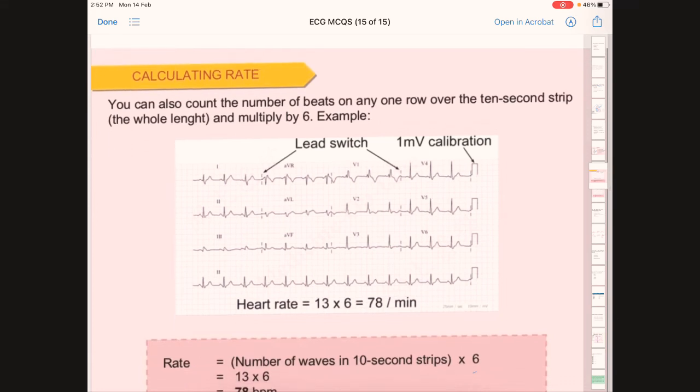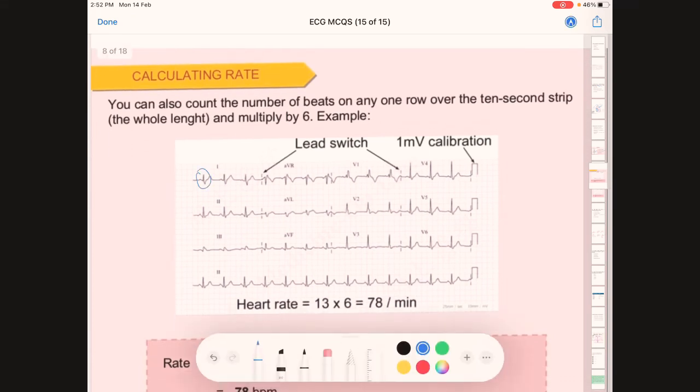Here it will be more clear calculating the rate. This is a QRS complex, this is a QRS. If we count, there are 1, 2, 3, 4, 5, 6, 7, 8, 9, 10, 11, 12, 13. There are 13 QRS complexes in this particular ECG in lead one.